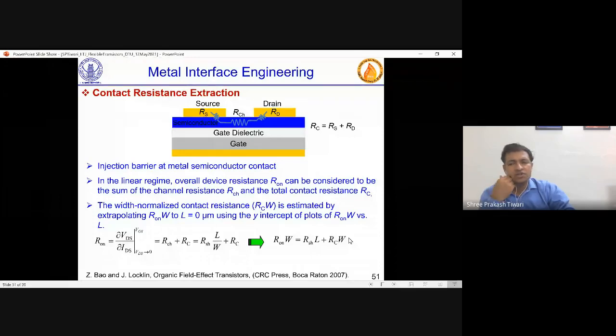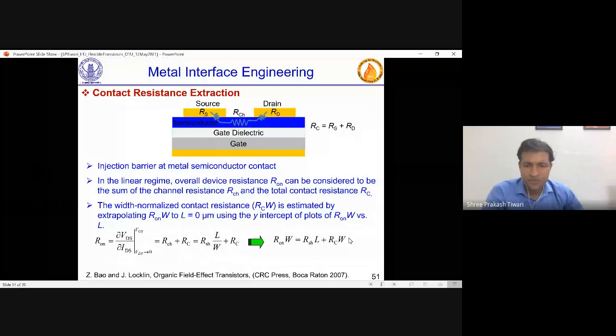Now, since W is constant, RCW is also constant, and this looks like Y is equal to Mx plus C, where X is L, M is RSH, and R on W is Y. Now, why is RCW called width normalized contact resistance? Only because if you just increase the width by 2, RC will simply become RC by 2. So it means RCW will always be constant for a particular device. Okay.